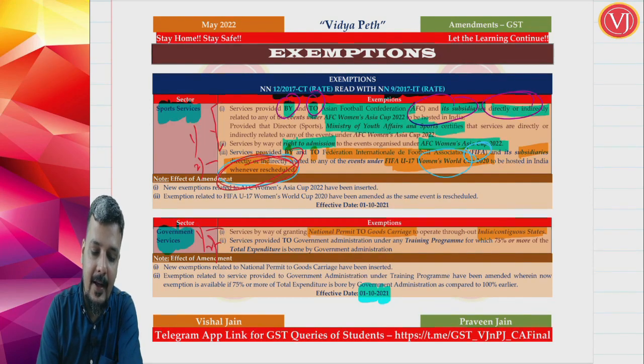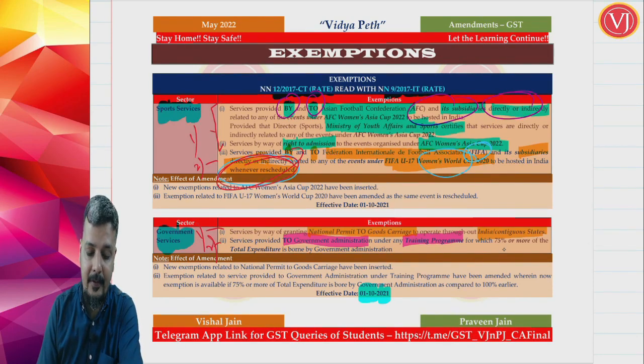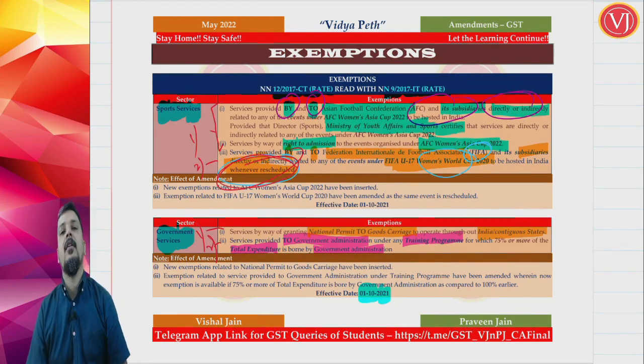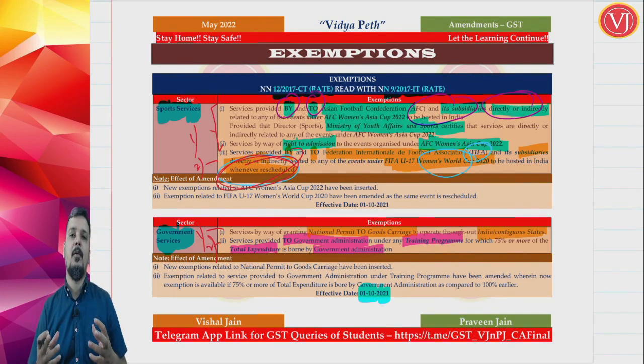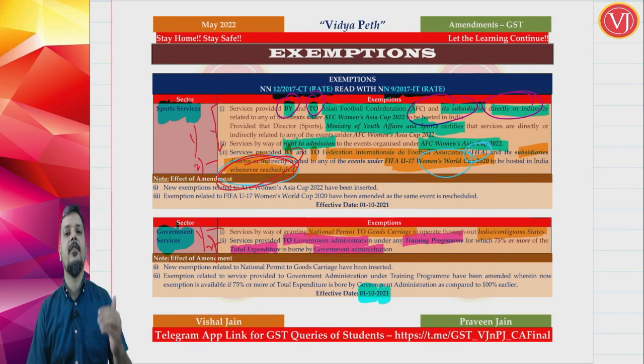It was already there, the point was that when you talk about services to government administration for any training program is exempted, subject to the fact that 100% of total expenditure is borne by government administration. So when the service is given to government administration for a training program, say for example, CBAEC is conducting a training program for which it is taking the help of a lot of professionals, right? So services provided by professionals to CBAEC, that is government administration.